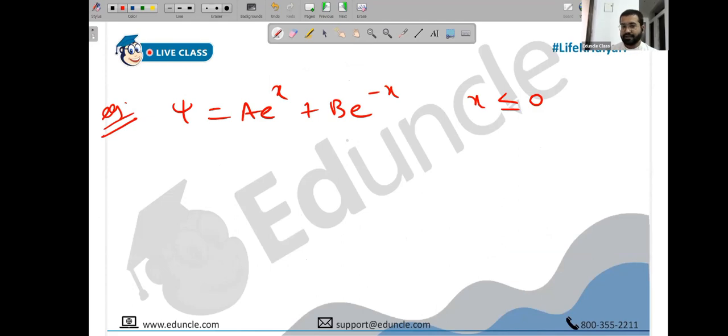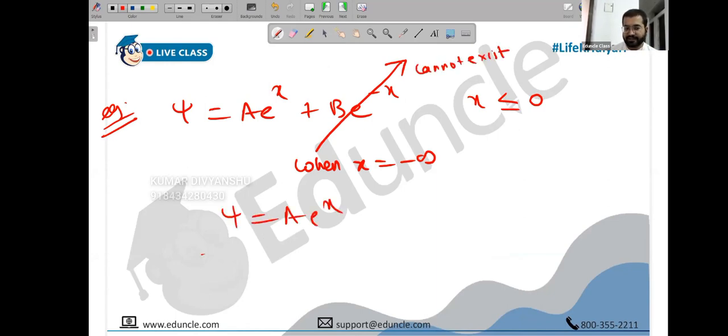The b term will become infinite. So this time it is less than or equal to 0, so it can take 0. 0 is not a problem, you already know. It can be minus 1, minus 2, minus 3, minus 4. That is also not a problem. The problem is when it becomes minus infinity. When x becomes minus infinity, this function becomes infinite. So this term cannot exist because it is making the function infinity. So in this case, it is just a e raised to x.